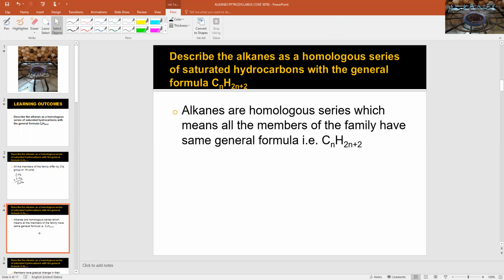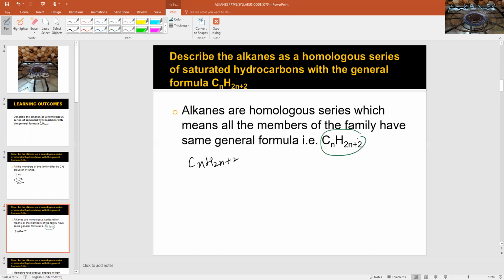All the members of the family follow the same general formula, which is CnH2n+2. Let's take some examples. First of all, you have to learn the general formula for alkanes, which is CnH2n+2.